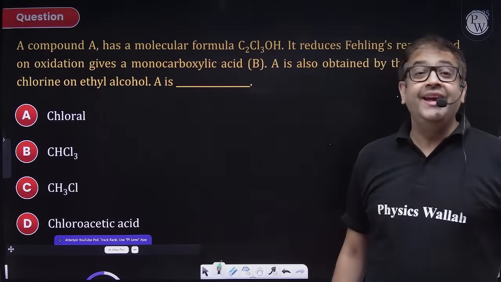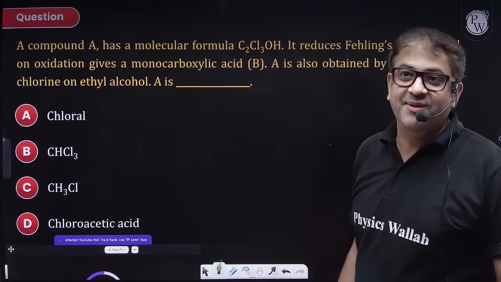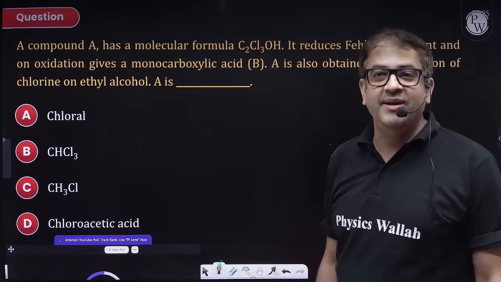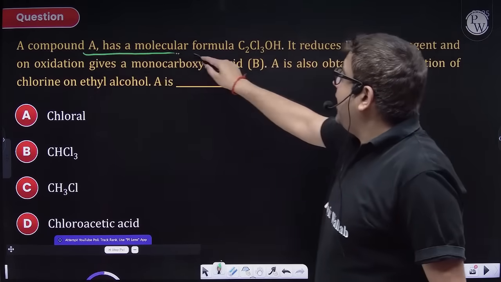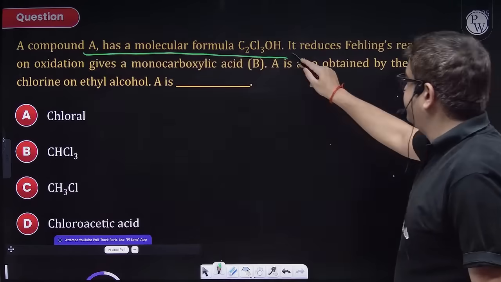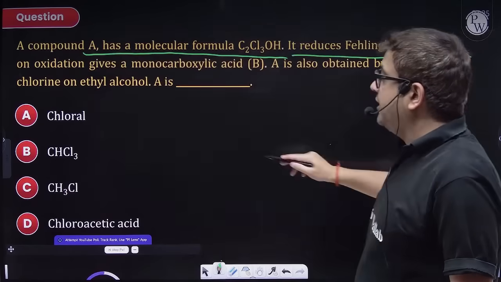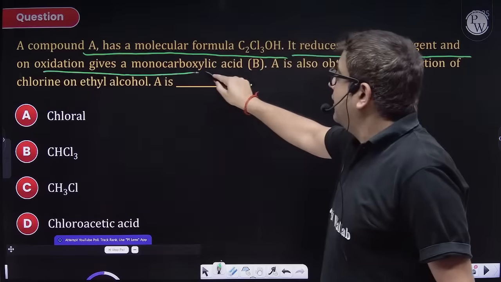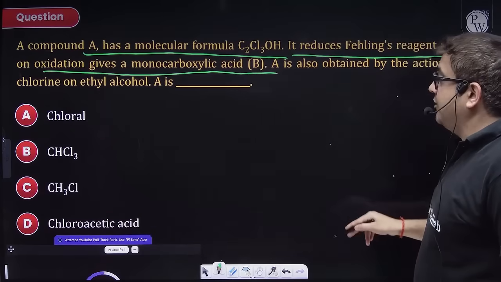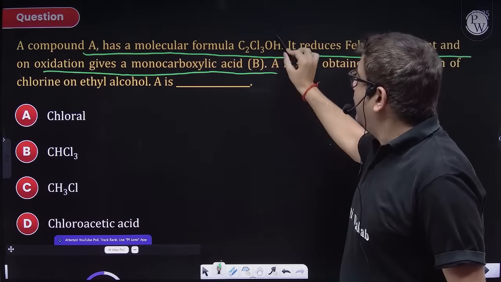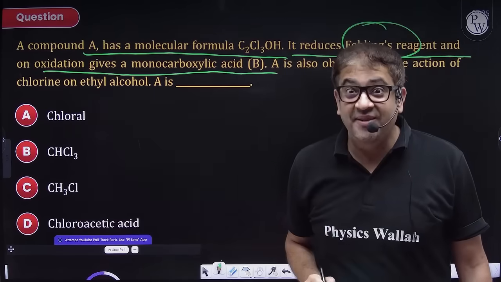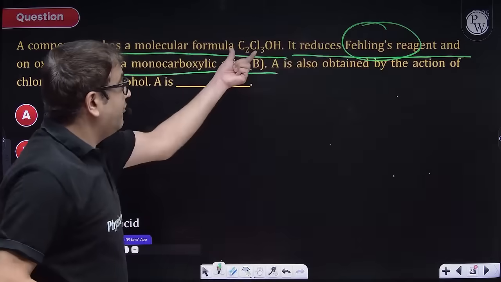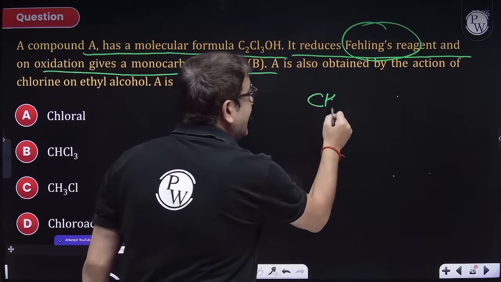A compound A. Yes, perfect, that comment screen is working very sound. Now, compound A has this molecular formula. It reduces Fehling's reagent and on oxidation gives a monocarboxylic acid. We definitely know if it reduces Fehling's reagent, then it should be an aldehyde. Sir, I need one carbon to make that carbon an aldehyde.